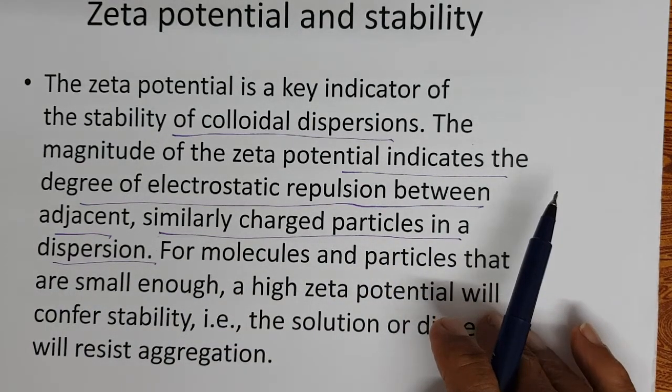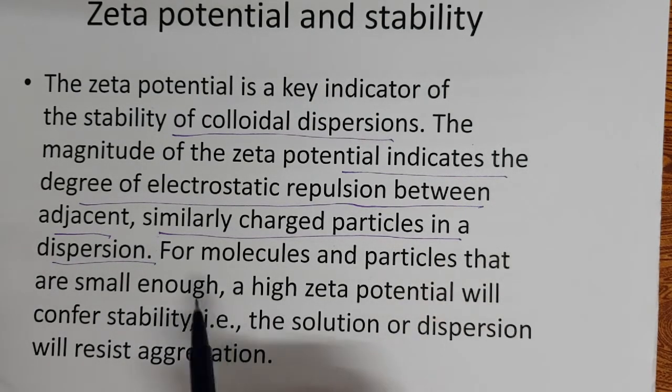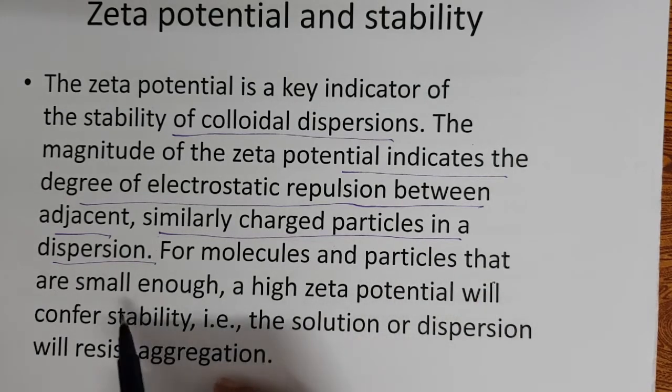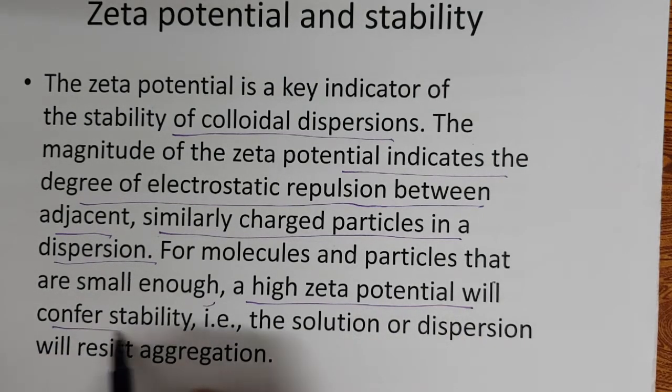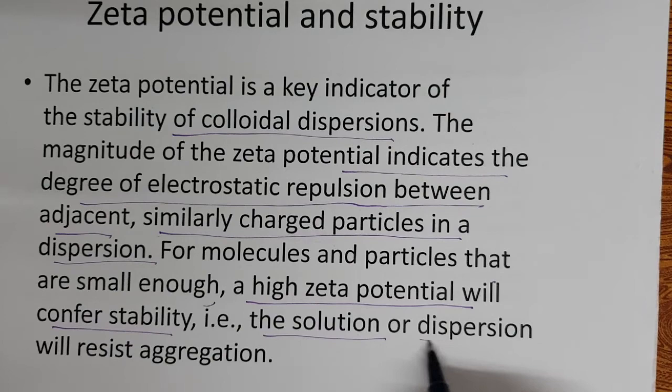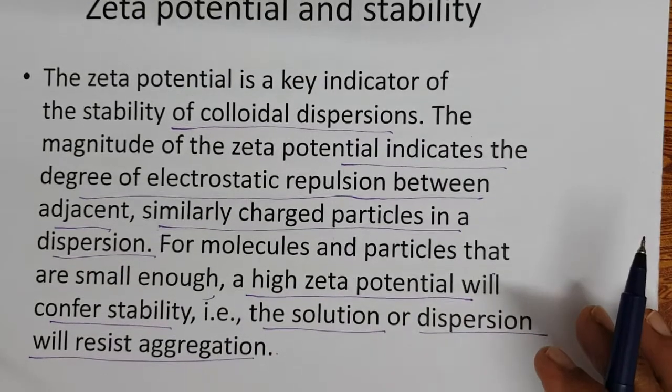When the particles are similarly charged, they repel. This repulsion keeps the particles in the dispersed state. Molecules and particles that are small enough and have high zeta potential will confirm stability. That is, the dispersion will resist aggregation.